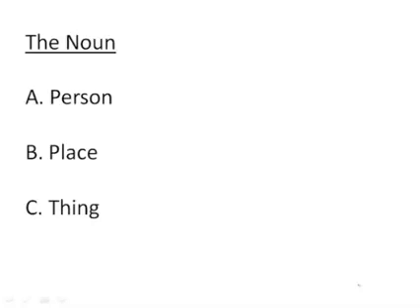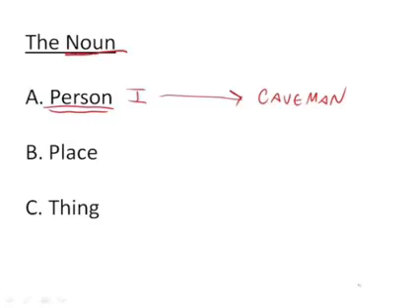We find nouns everywhere. In fact, I am a noun. You, sitting there watching this, are a noun. Why? Because you are a person. Any person you can think of, from I, all the way down to anyone who's ever lived in the history of mankind. So, the very first king. He may have not shaven. He may have smelled really bad. But he was a person, and he was a noun. So that is a noun. A person is a noun.